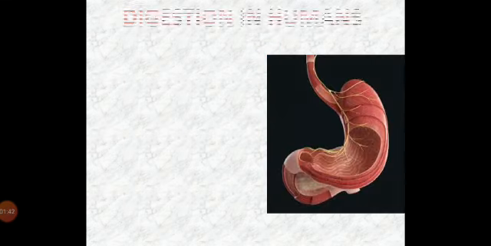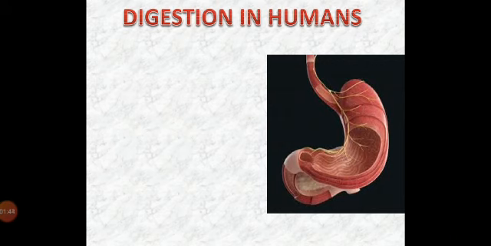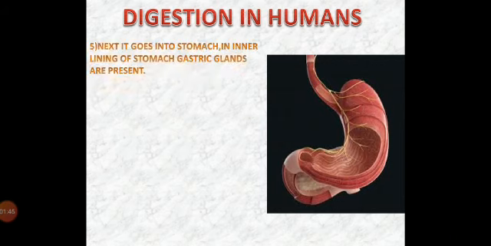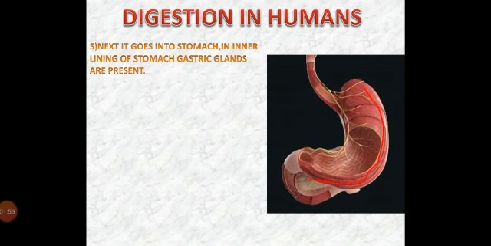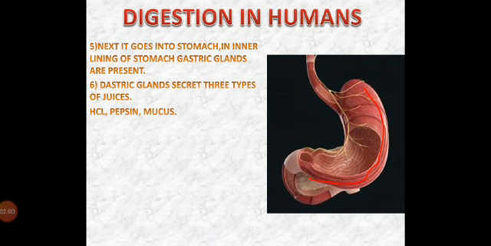The next thing which we will discuss in digestion in humans is the stomach. The food goes into the stomach. In the inner lining of the stomach, which means here, there are gastric glands. These gastric glands secrete three types of juices: first is hydrochloric acid or HCl, second is pepsin, and third is mucus. There are special roles of these three.